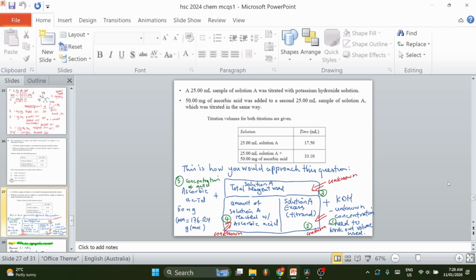And then that leads to the amount of solution A reacted with ascorbic acid. We are going from the back to the front. Interestingly, for this question at least, the solution A total reagent used isn't provided, but that is not a problem because we can still work around it.